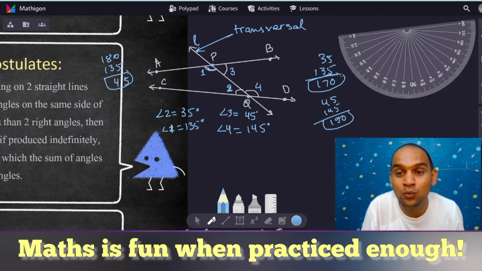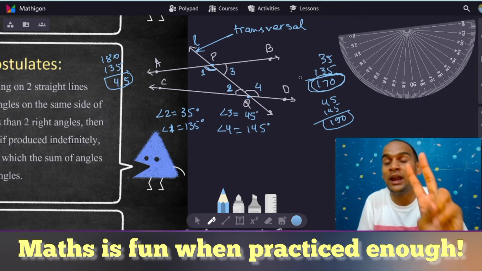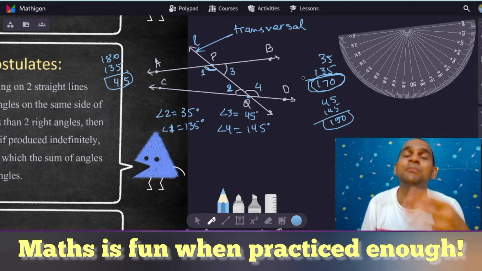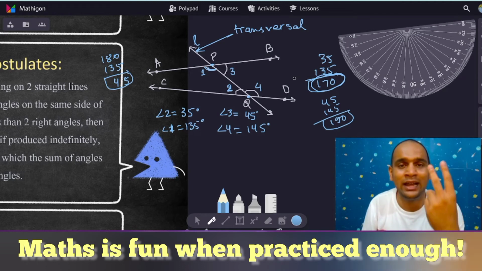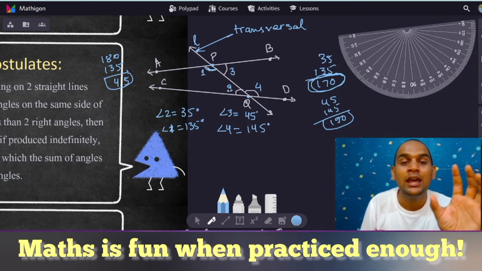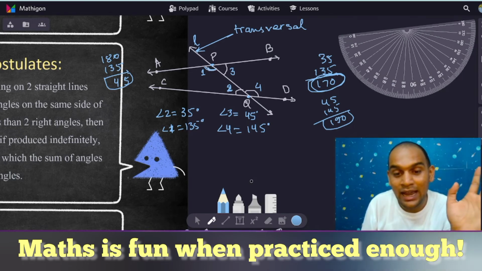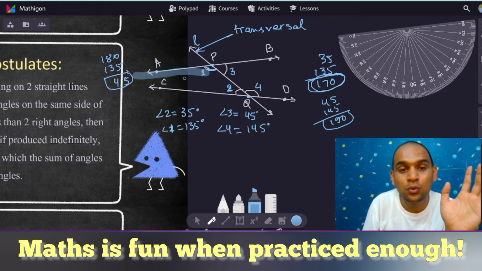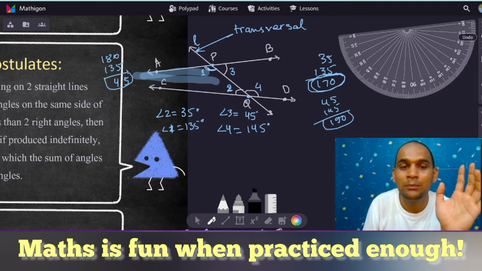Now, this fifth postulate says, as you can see on this particular side, angle 1 and 2 add up to 170, which is less than 2 right angles. What is the meaning of 2 right angles? 180 degrees, because 2 right angles means 2 times 90, that is 180. So since the sum of angle 1 and 2 is less than 180, the lines AB and CD will meet towards this side.